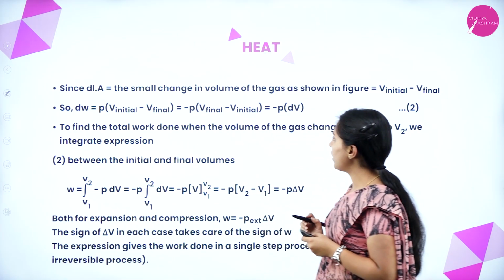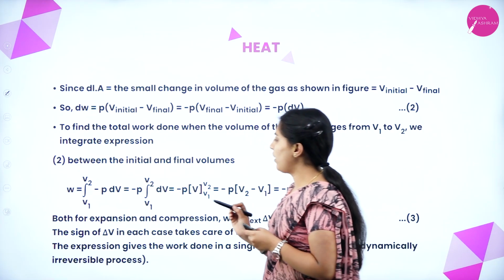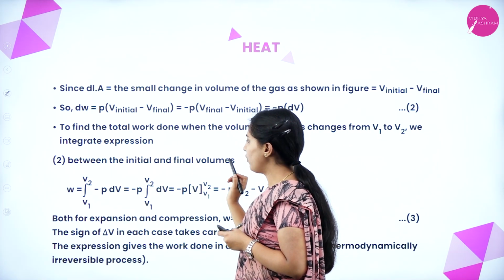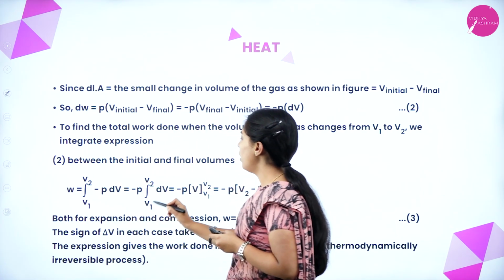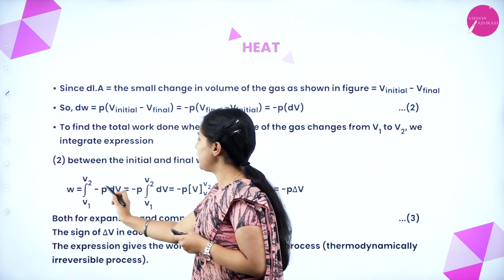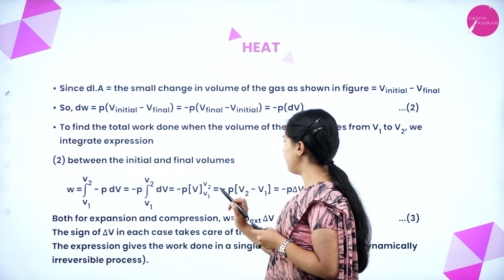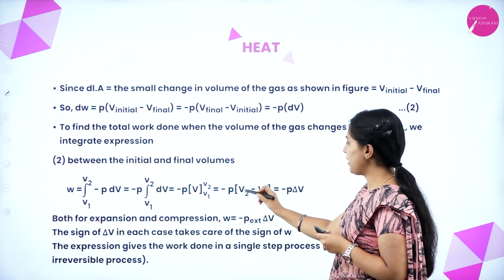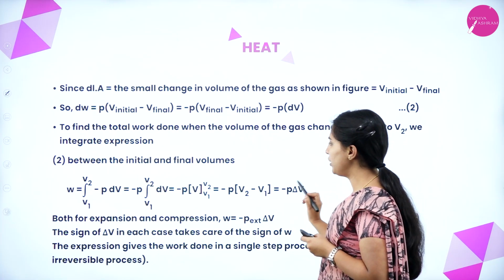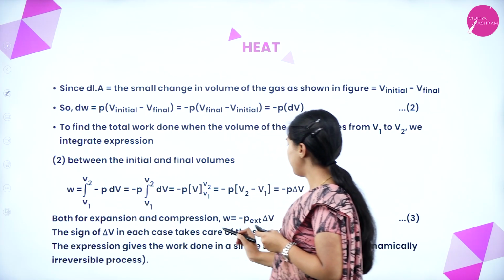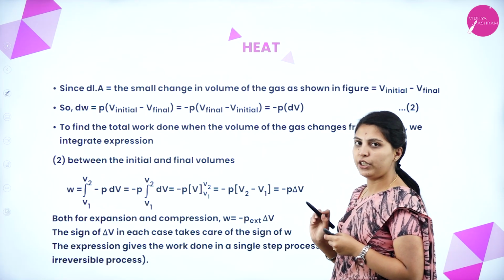To find the total work done when the volume of a gas changes from V1 to V2, we integrate the second equation between the initial and final volumes. See here, integral from V1 to V2 of minus P dV. How has the integration been taken? P is taken out, this is integral of dV, equal to minus P (V2 minus V1), the difference will be written as delta, so minus P delta V. Both for expansion and compression, W equals minus P external delta V will be used.